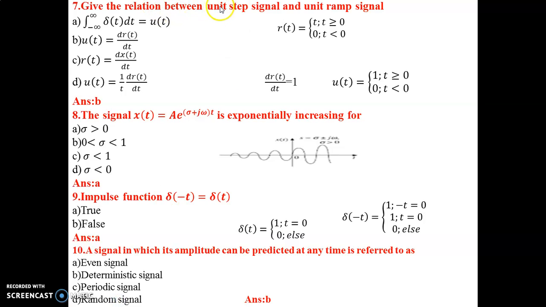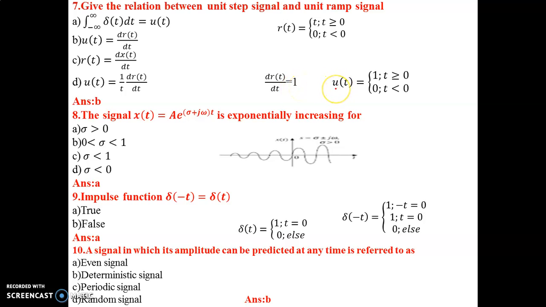Next, give the relationship between unit step signal and unit ramp signal. We are asked to give the relation between unit step and unit ramp. Let's see the definition for unit ramp. R of t is equal to t for t greater than 0. Now, differentiating R of t, what do you get? What is dr of t by dt? It is equal to 1.